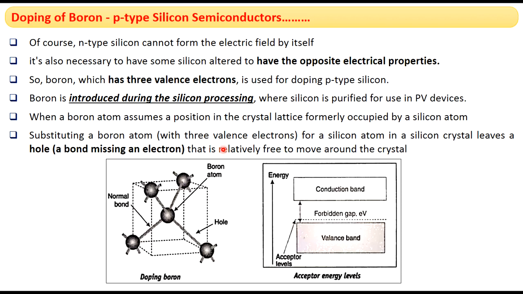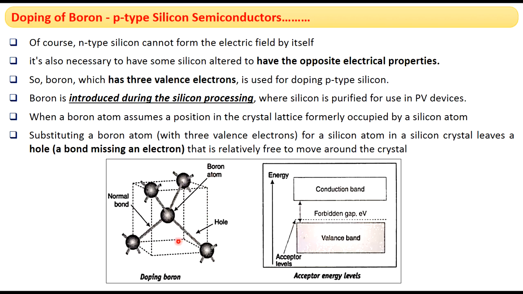After p-doping of silicon with boron, the boron atom will substitute the silicon atom, and this leaves a hole. A hole is a bond missing an electron that is relatively free to move around the crystal. After p-type doping of silicon with boron, a hole is formed in the crystal.